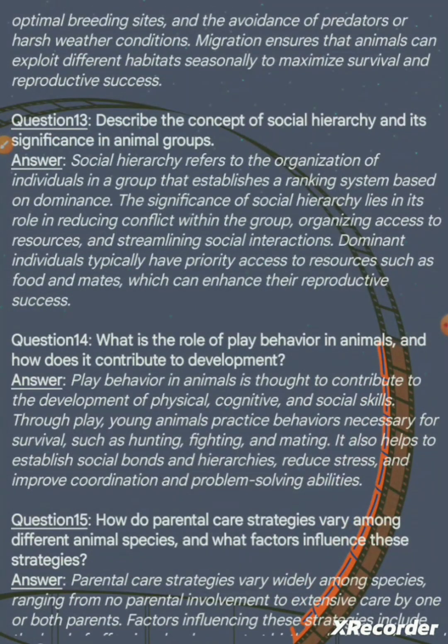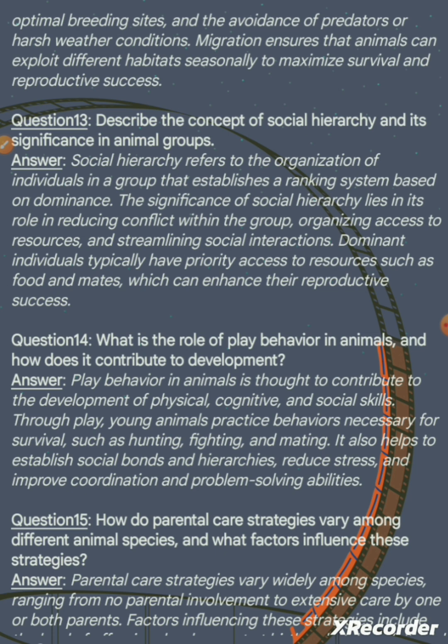Question 13. Describe the concept of social hierarchy and its significance in animal groups. Answer. Social hierarchy refers to the organization of individuals in a group that establishes a ranking system based on dominance.